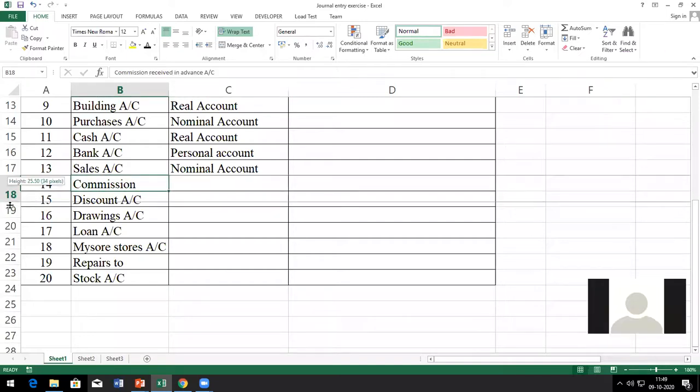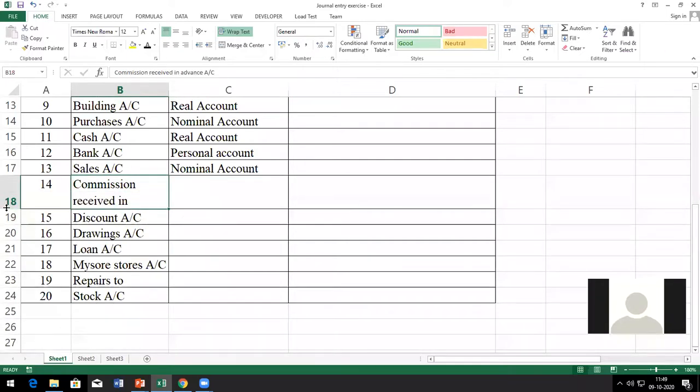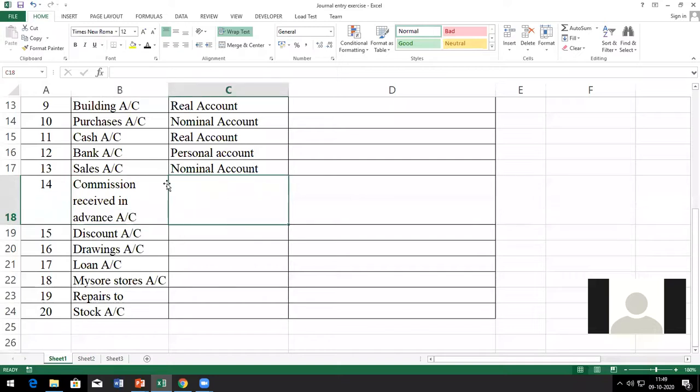Next one, commission received in advance. Sanoj, can we have your answer? Commission received in advance is a nominal account. No, wrong.